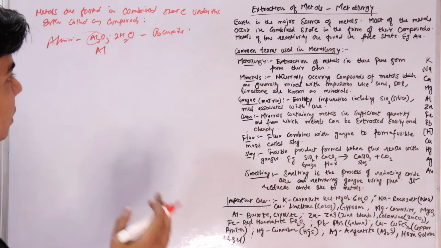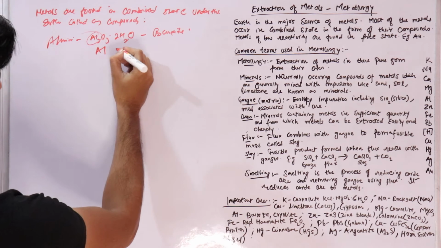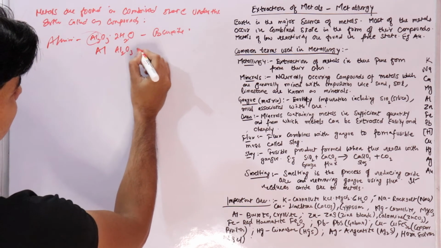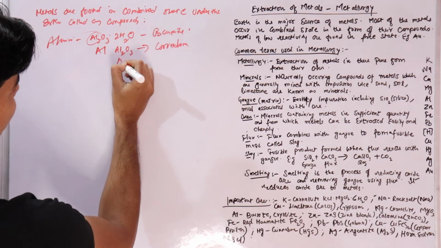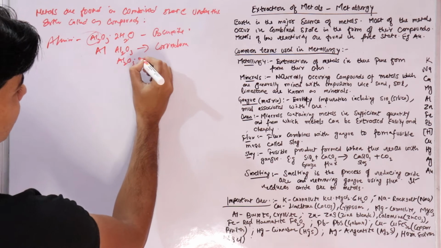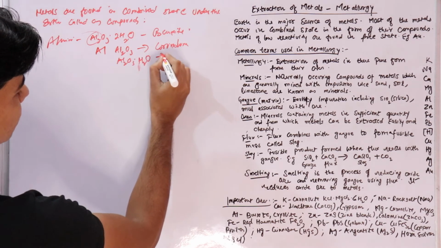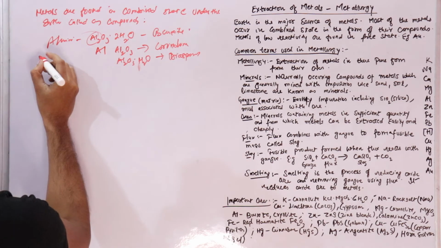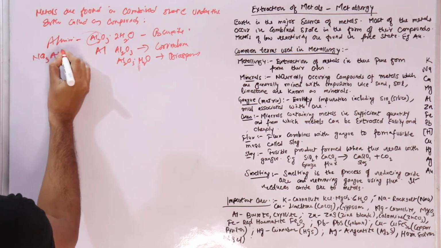There are other minerals of aluminium, like Al2O3, which is corundum, and Al2O3.1H2O, which is diaspore. We have one more, cryolite, which is Na3AlF6.